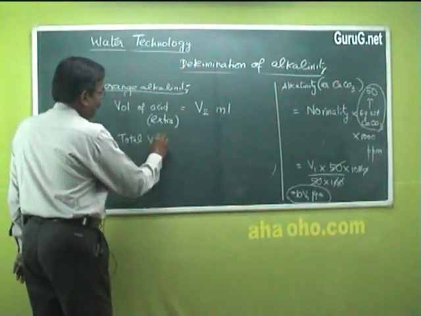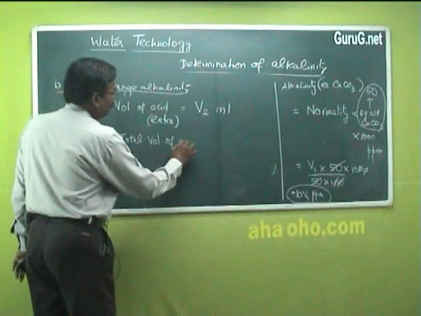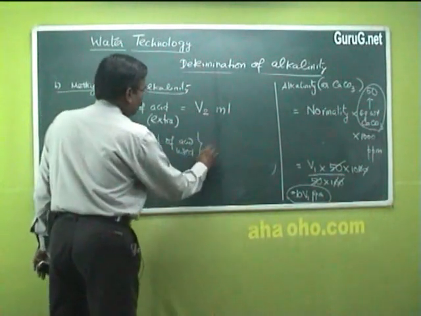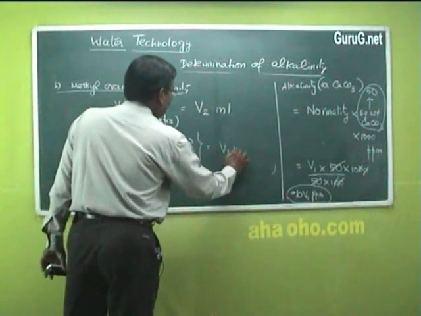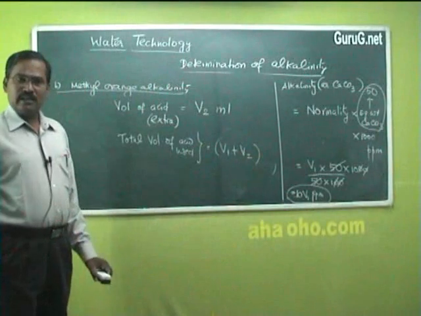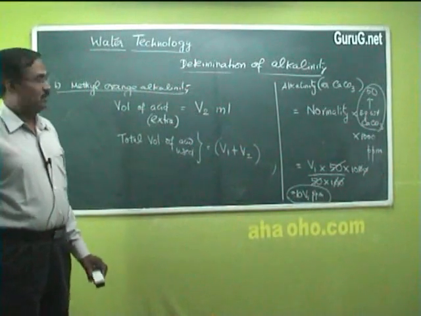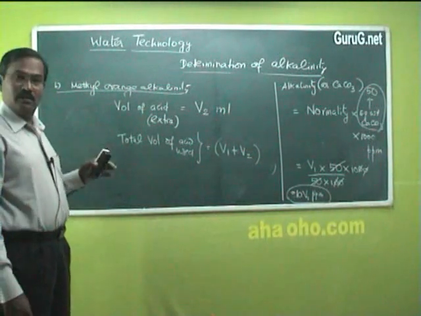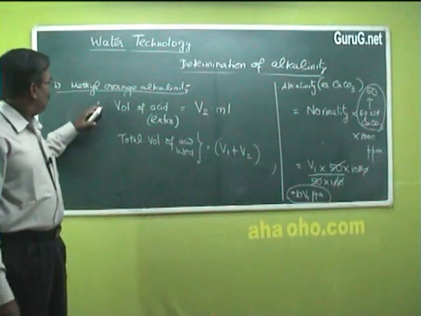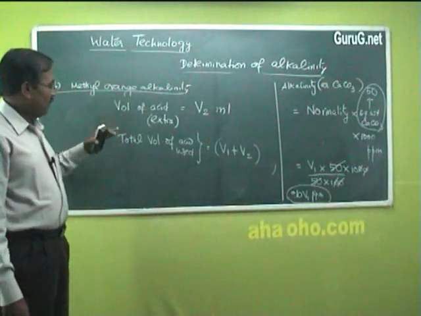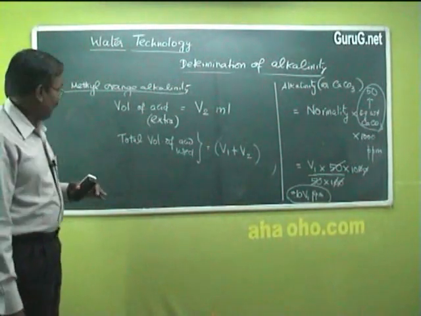Total volume of acid used for both is V1 plus V2. Methyl orange alkalinity includes everything: carbonate, bicarbonate and hydroxide alkalinity.